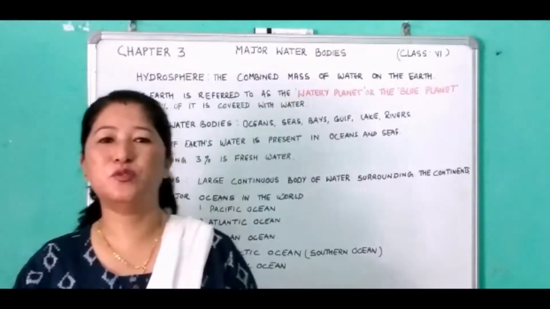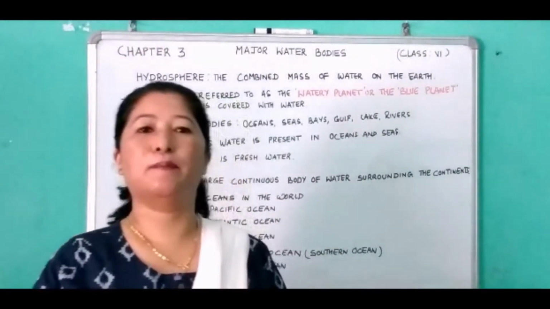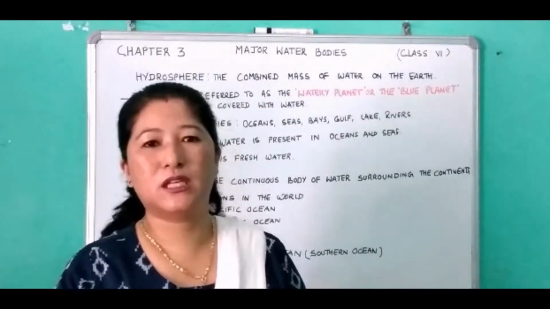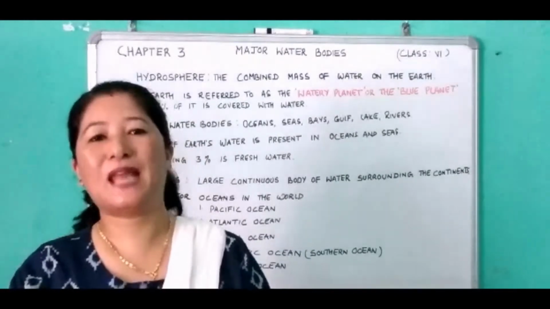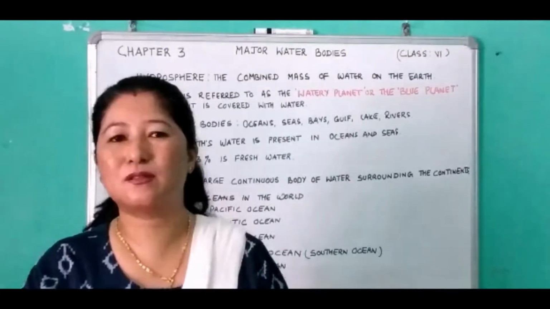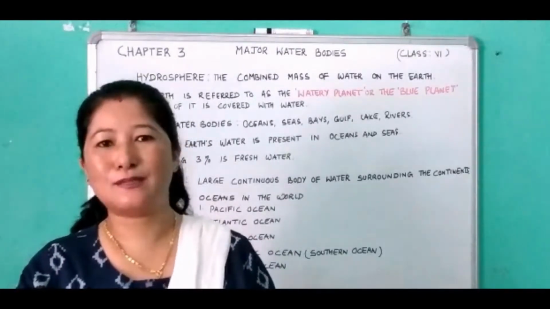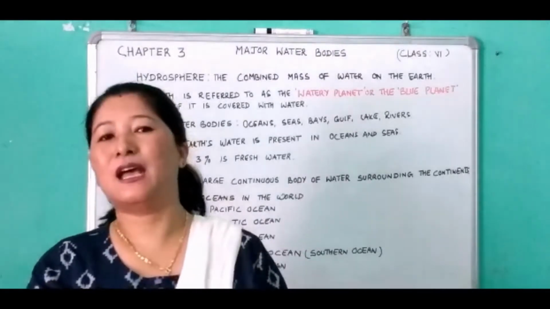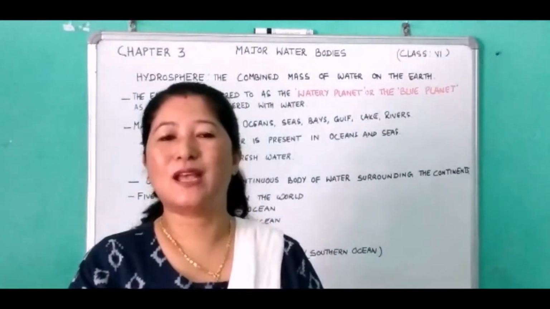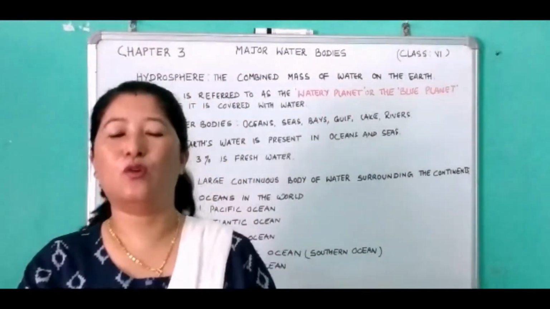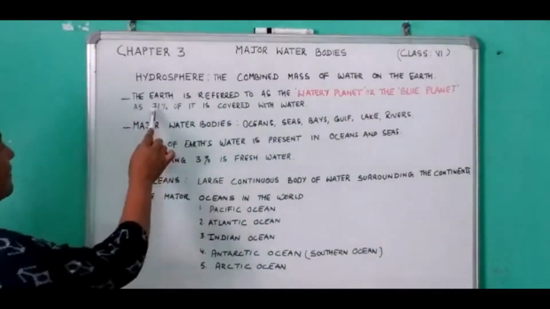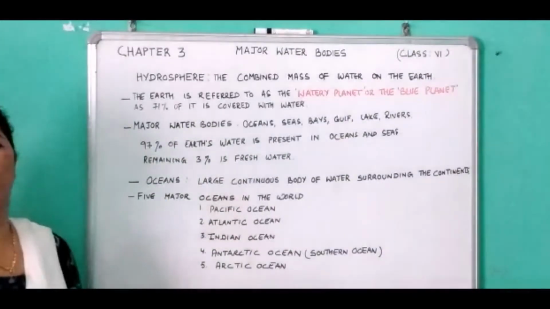We shall begin with the new chapter, chapter number 3, Major Water Bodies. As you all know, our Earth is referred to as a unique planet because it has life, and this life is possible due to the presence of the lithosphere, that's land, the hydrosphere, water, and the atmosphere, that is the air. It is also referred to as a blue planet, or the watery planet, because 71% of it is covered with water.